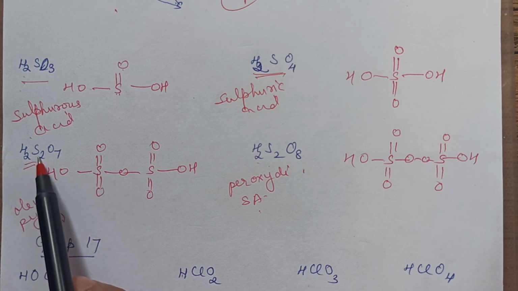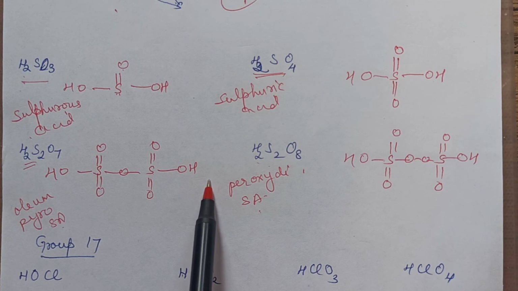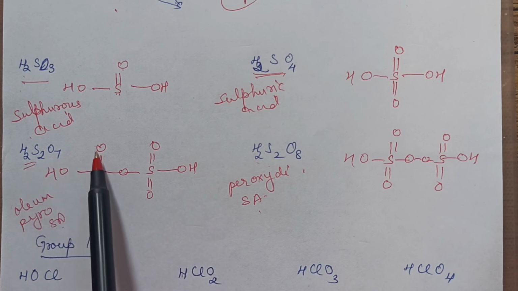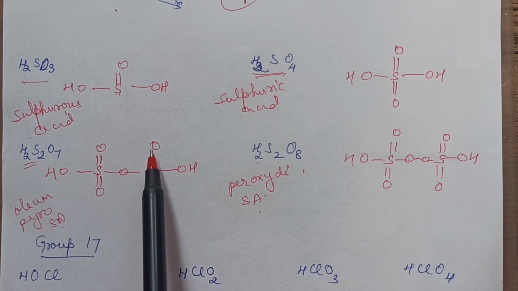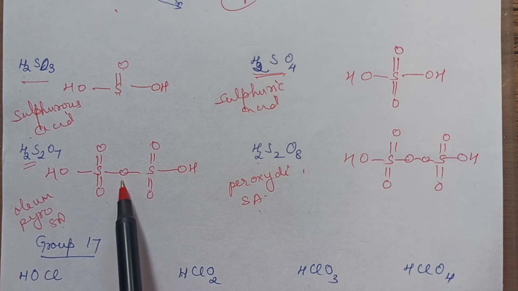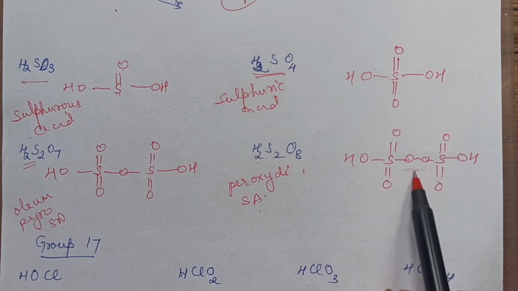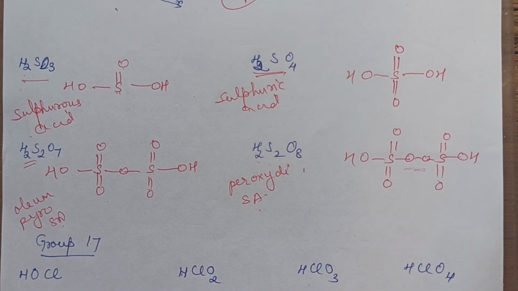How many oxygens left? Put with a double bond. This one, 2 sulfurs, so draw 2 sulfurs. 2 hydrogens, so 2 OH. How many oxygens left? First you put double bond here, double bond here, and 1 oxygen still left over, put it in the center. 1 still extra oxygen here, put with the peroxy linkage in the center. Clear?